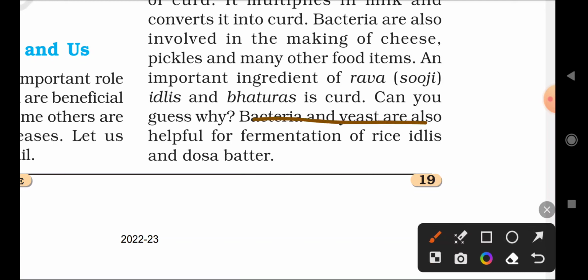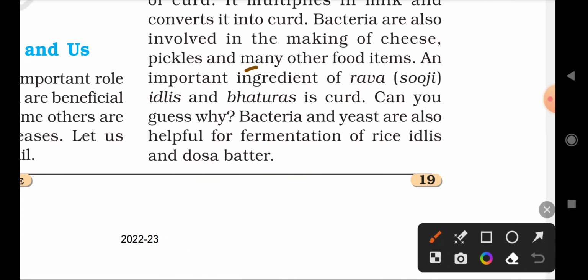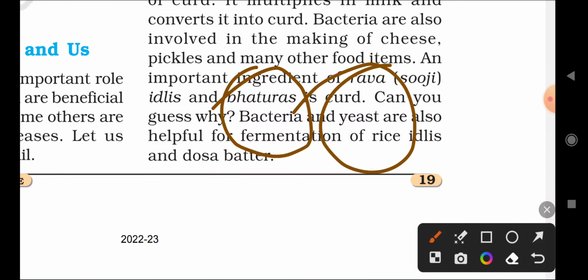Bacteria and yeast are also helpful for fermentation of rice, idli and dosa batter. Remember that idli and dosa are prepared with the help of which two microorganisms? One is bacteria, another is yeast. Bacteria and yeast are the two organisms that make idlis and dosas. Remember that.